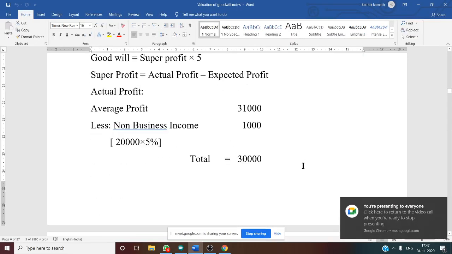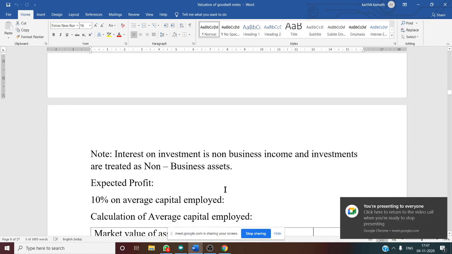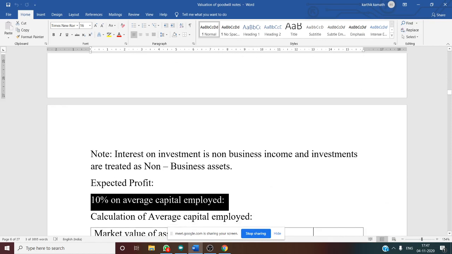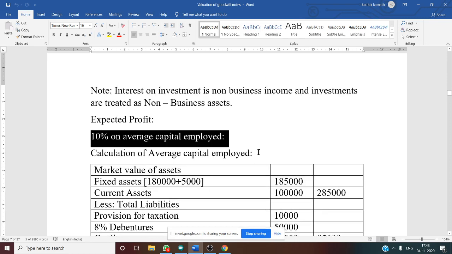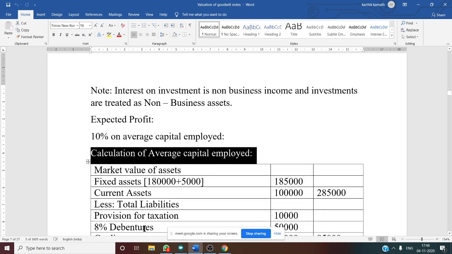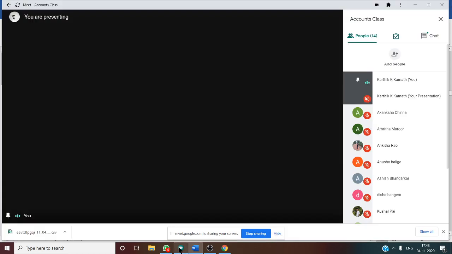So you need to consider that the expected rate of return is given in the problem, that is 10%. So you should write like this: 10% on ACE. Why 10% on ACE? Final expected profit you are going to get is ACE into ERR. ACE into ERR means average capital employed into expected rate of return. So first thing you need to do is the calculation of average capital employed. Okay.